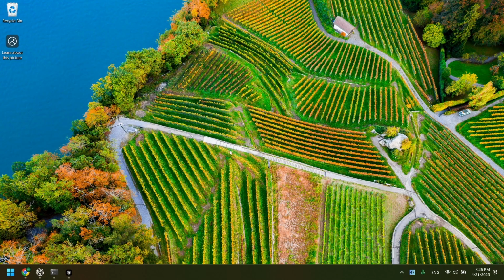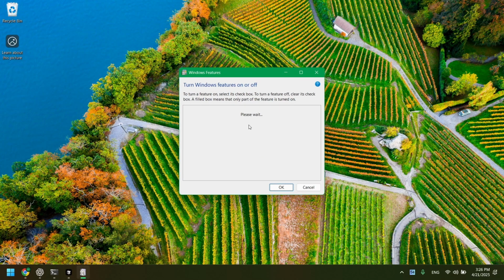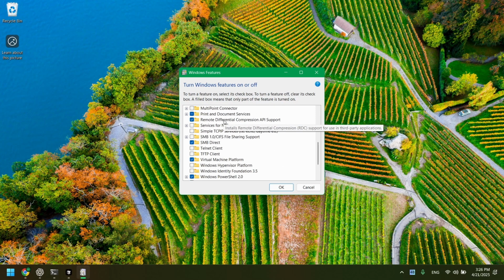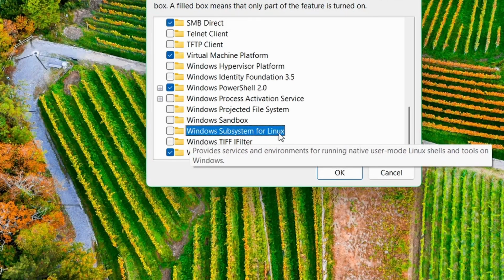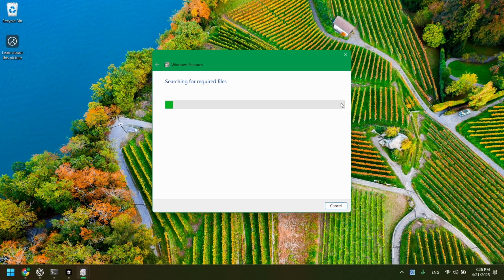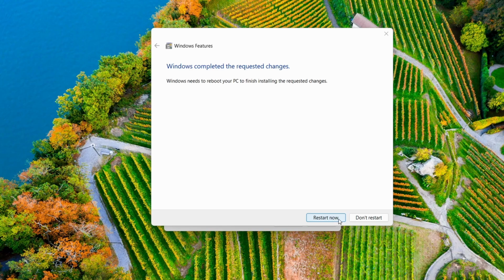No. Okay, so I remember that there was a feature that I have to enable in order to see the files from Windows and whatsoever. Should be this one. Windows Subsystem for Linux. I just gotta enable this. Hope my PC doesn't crash. Oh, it didn't. Let it apply its changes, and I'll see you guys after restarting real quick.